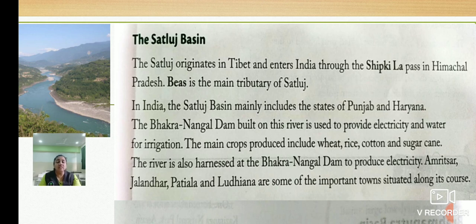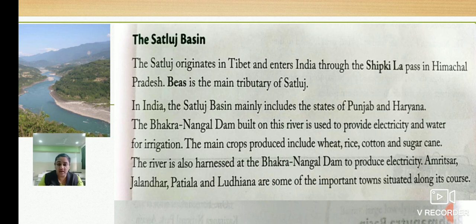Okay, then the next point is the northern plains. Plain means flat area, flat land, which is very suitable for the construction of buildings and for agriculture, and the climate of this plain region is also suitable for everything. So that is why the plain area is very well populated as compared to the mountainous regions. Okay, so in the northern plains we saw the Ganga basin, Brahmaputra basin and the Satluj basin, right?